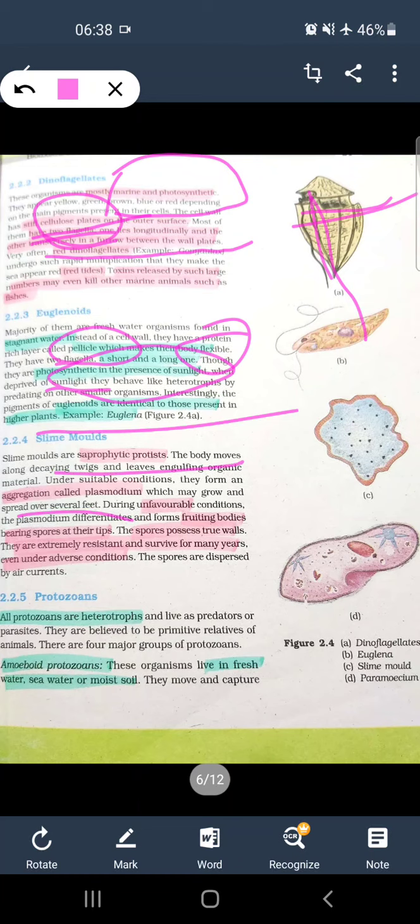Segregation is known as plasmodium. They form fruiting bodies bearing spores in unfavorable climates. These have true walls. Spores have true walls. In protozoa, amoeboid, that is, they live in fresh water and seawater.